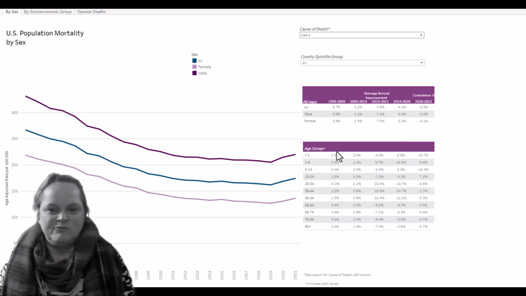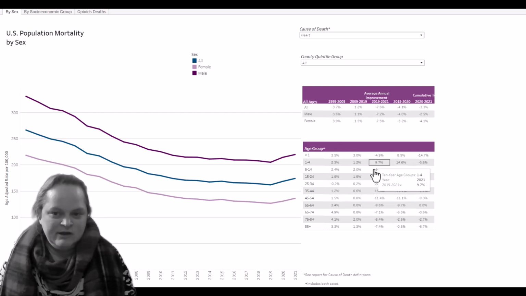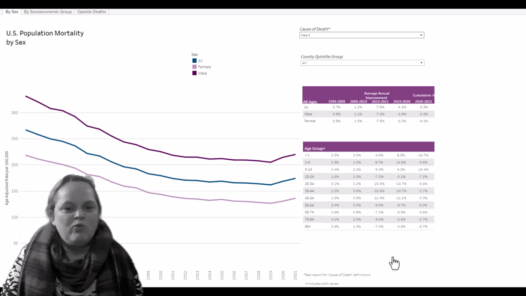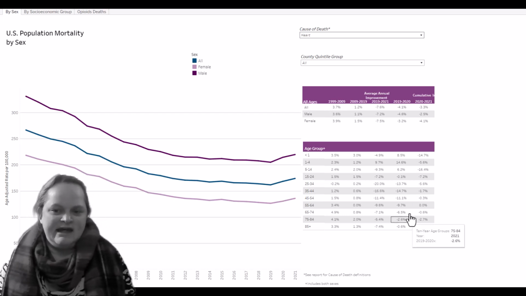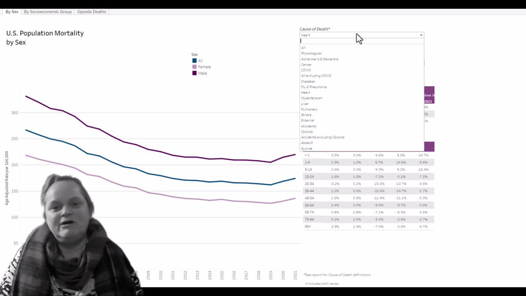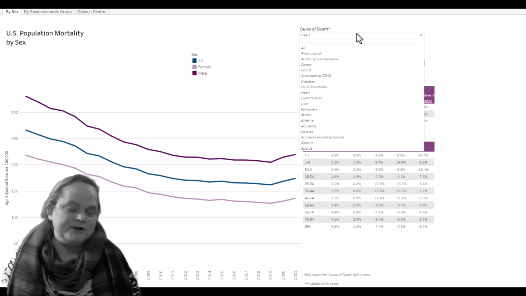Now we have something similar going down here with age groups, and these are supposed to be the same headers. It may not be totally clear, but if you hover the cursor over it, then you will get what this is supposed to be labeled with, and it's quite clear where disimprovement is. And you can see these very big negatives like age 25 to 34, and this is for heart disease. So again, I'm not going to do interpretations right now. This is just so you can see how to use this dashboard.